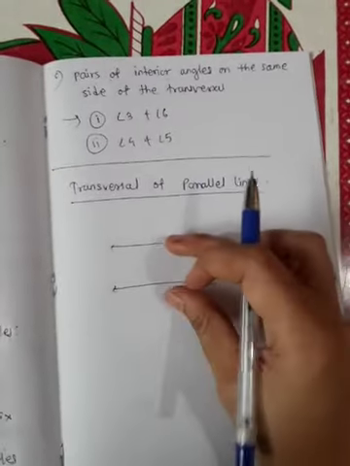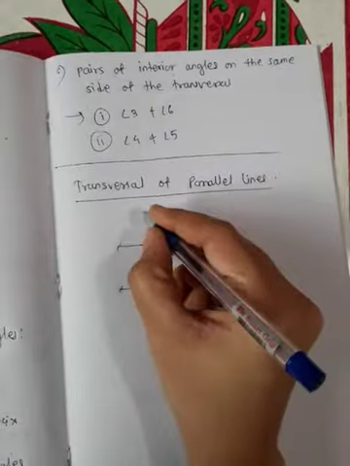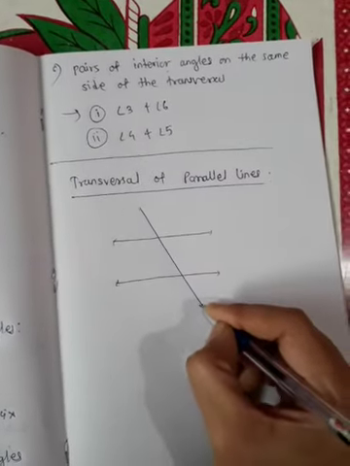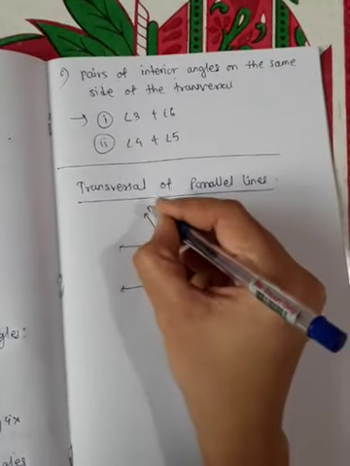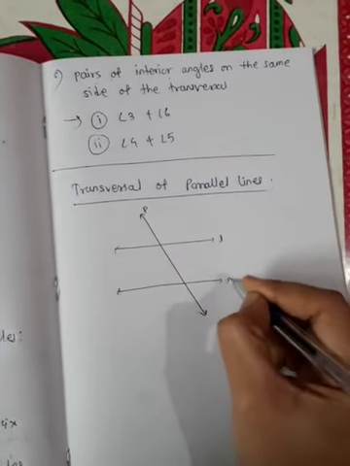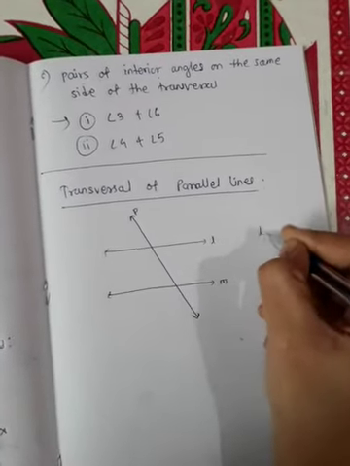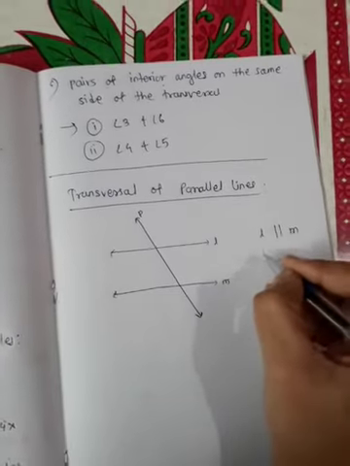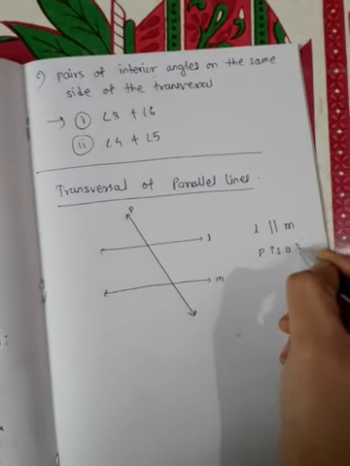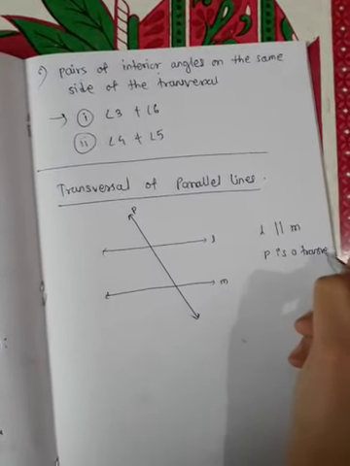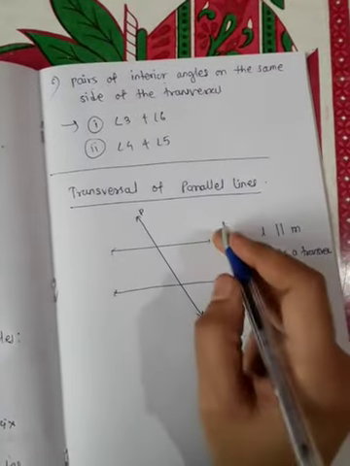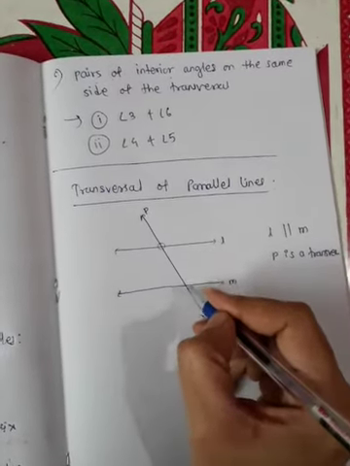So here are these two parallel lines and we have to draw their transversal. Here line L is parallel to line M and P is a transversal of these two parallel lines because P intersects L and M at distinct points.